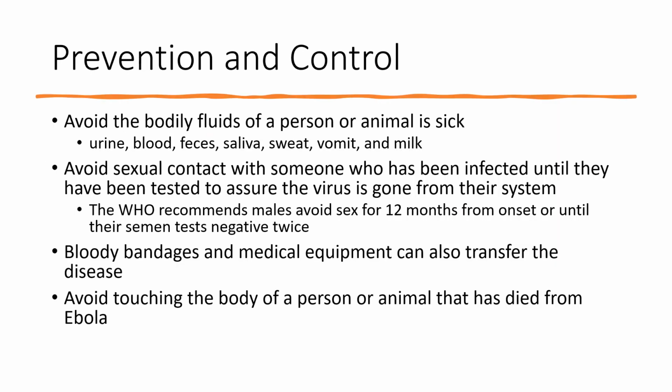Here I have some prevention and control methods for protecting against the Ebola virus. First, avoid the bodily fluids of a person or animal that is infected with Ebola. This includes the urine, blood, feces, saliva, sweat, vomit, and breast milk. Also, it's recommended to avoid sexual contact with someone who's been infected until they have been tested to assure the virus has gone from their system, even after they've recovered from the virus. The WHO recommends that males specifically avoid sex for 12 months from the onset of the virus or until their semen has tested negative for the virus twice.